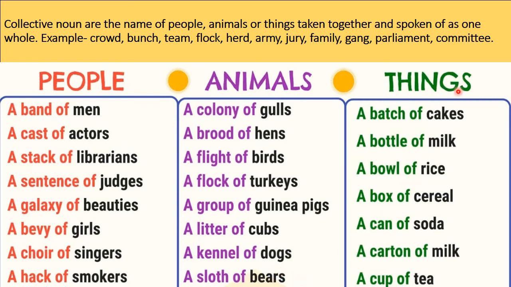And for things, when things are together and spoken of as one whole, we use it like this: batch of cakes, bottle of milk, a bowl of rice, a box of cereal, a can of soda, a carton of milk, a cup of tea. And children should learn all these collective nouns.